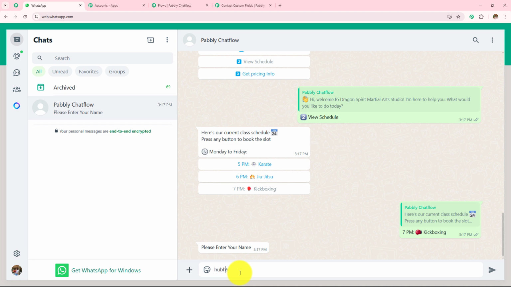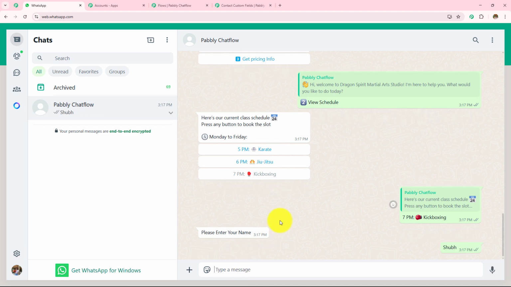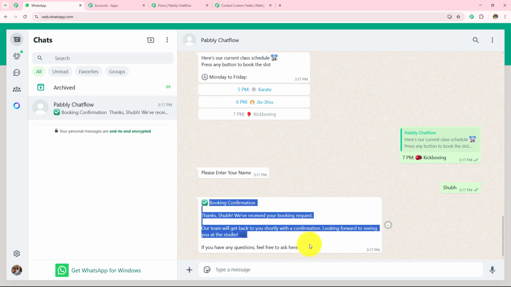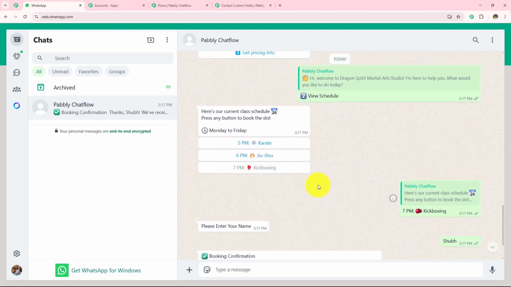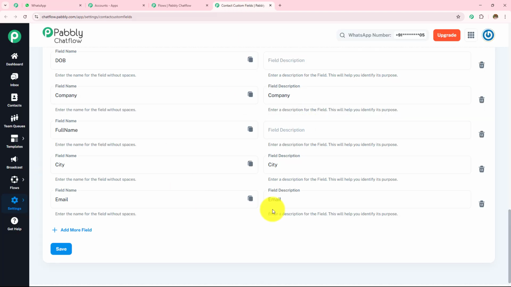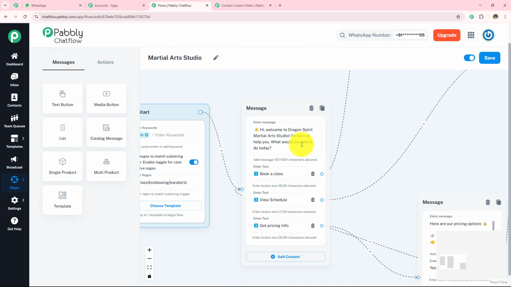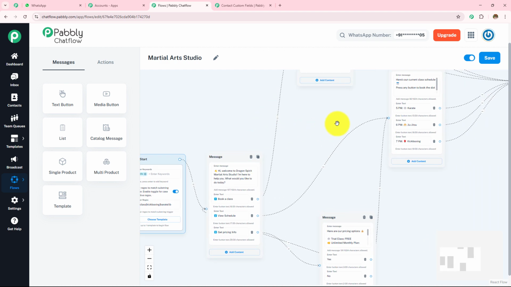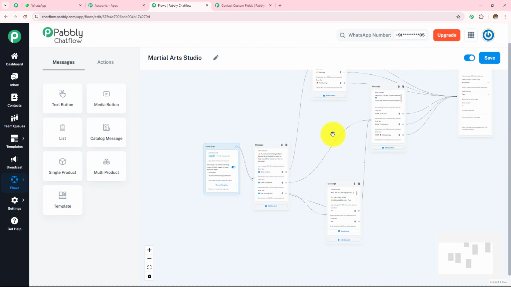I'm going to enter my name and then wait for the response. So here I have received the response and I have received a personalized message. Here you can see that this message has my name. So by following these contact custom fields, we can make the fields dynamic and capture the response from the customer in our flow. So this is how this chatbot is going to run, and here we have successfully created a WhatsApp chatbot for your martial arts studio.